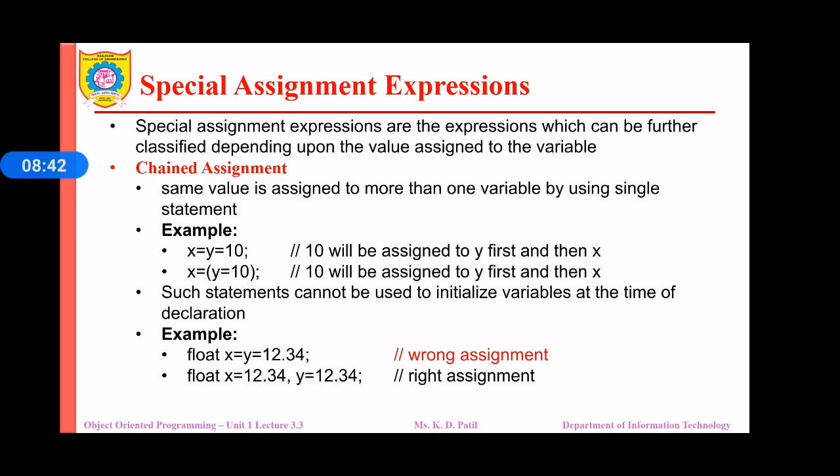Such statements cannot be used to initialize the variables at the time of declaration. For example, float x = y = 12.34 is not valid in C++. If you want to assign the value 12.34 to the x variable as well as to the y variable, then you have to write float x = 12.34 separately and float y = 12.34 separately.